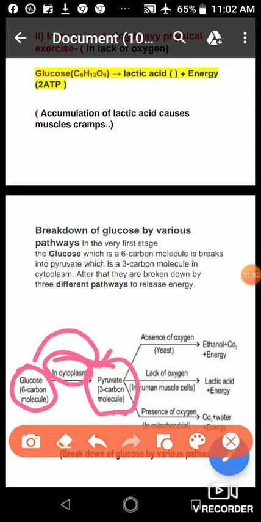After the formation of pyruvate, what will happen? It depends on the presence and absence of oxygen.